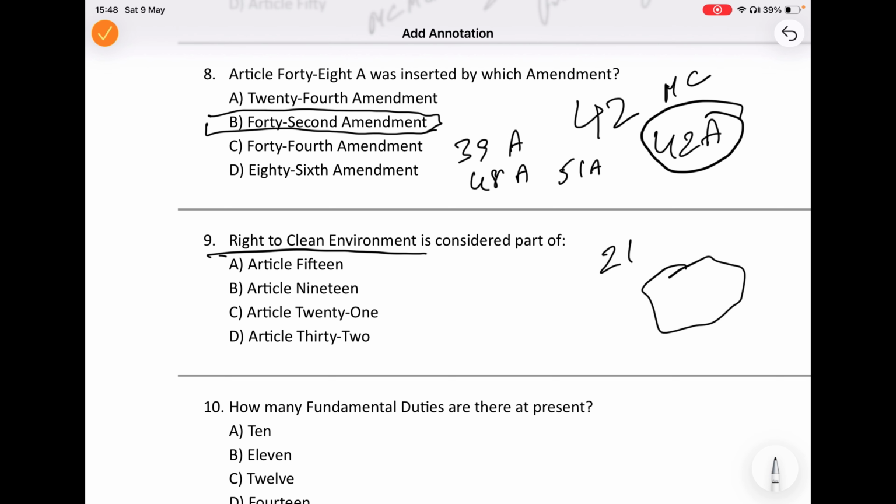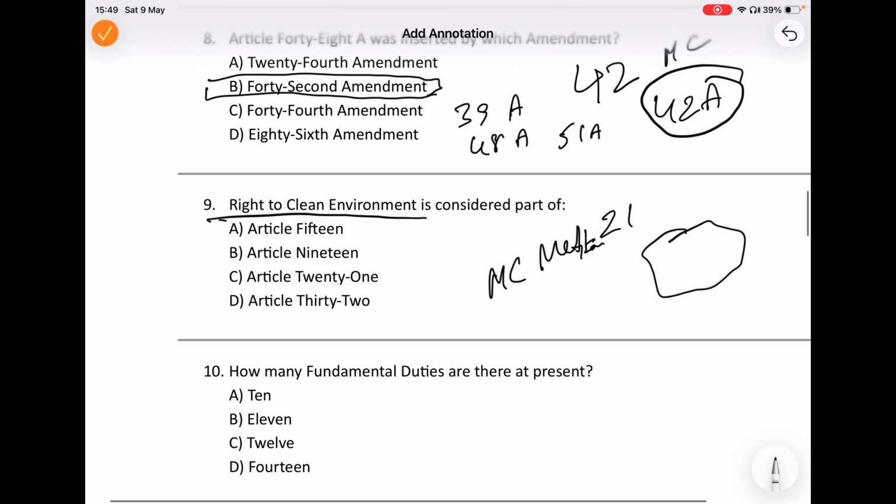Think practically for a moment. If air becomes polluted, water becomes dry, and environment becomes unsafe, then human life itself becomes difficult, right? So that is why the Supreme Court connected environmental protection with Article 21 through the famous MC Mehta judgments. So whenever any question arises on clean environment or pollution-free life, you should always think of Article 21.